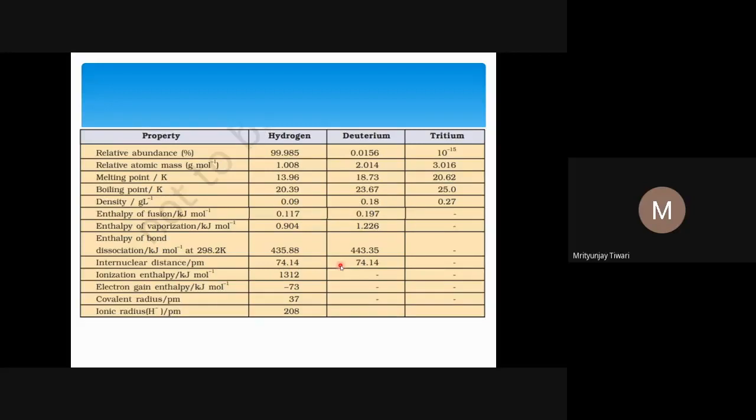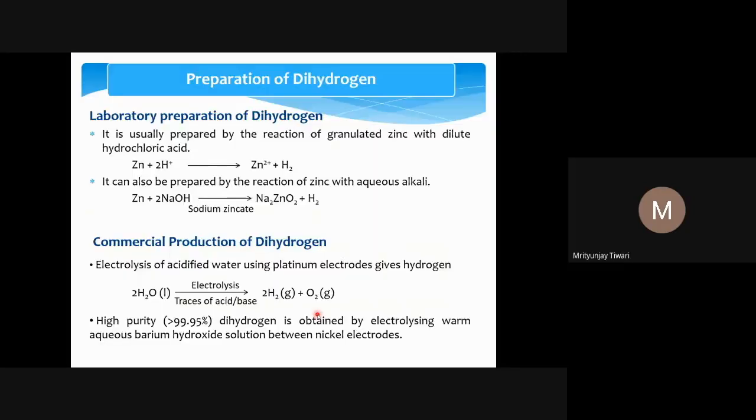Volume is almost the same for hydrogen and deuterium, so the atomic radius will also be the same. So the internuclear distance, for the hydrogen molecule H2 with an H-H bond and deuterium with a D-D bond, that bond length will also be the same because the volume and atomic radius are the same for both of them.